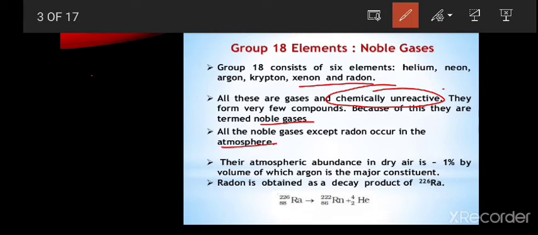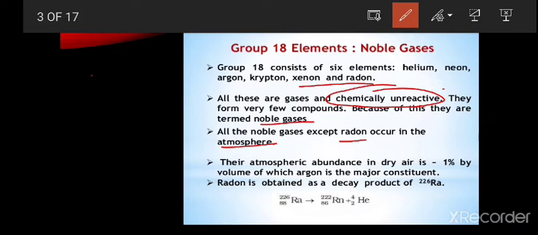Why? Because radon is a radioactive element that is prepared from radium. The radioactive decay of radium gives us radon.